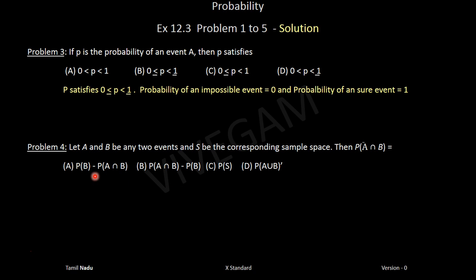If you remember the set operation, what is B minus A? It is the shaded portion of B, the total B minus A intersection B. That is what you used to do in set theory. So it is equivalent to the probability of B minus A, that is, the probability of B but not A. That is the probability of B minus the probability of A intersection B. Option A. These are standard formulas. You'll have to go through them. They are given in the books. So let's go to the next problem.